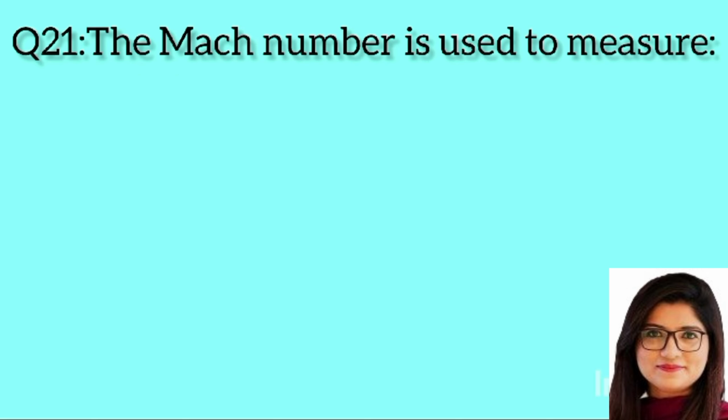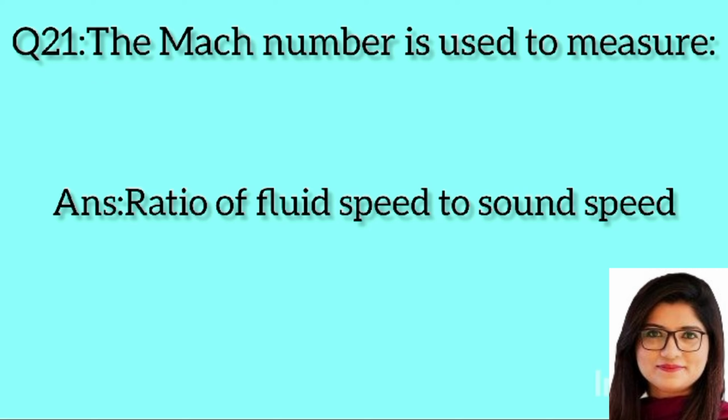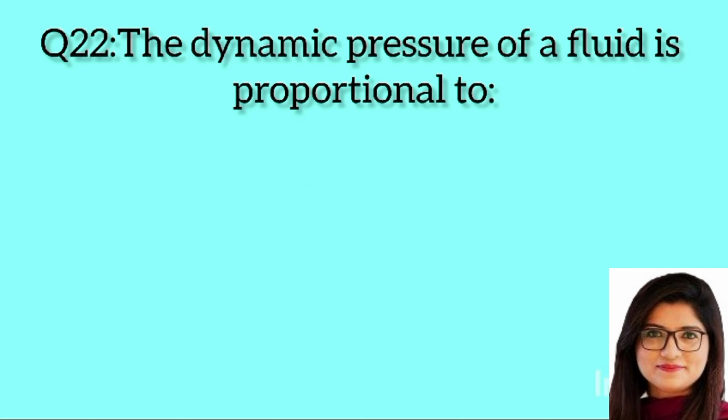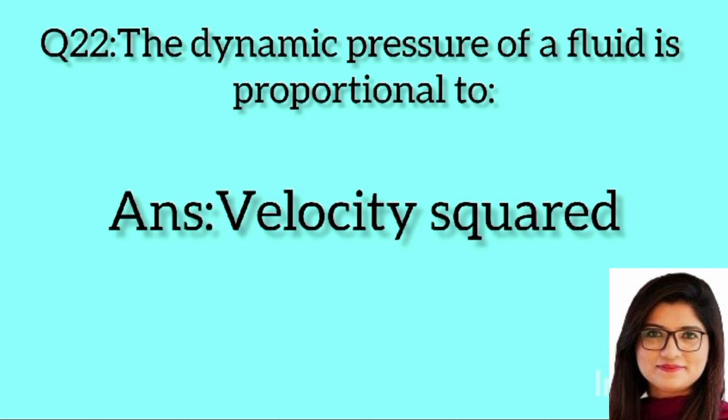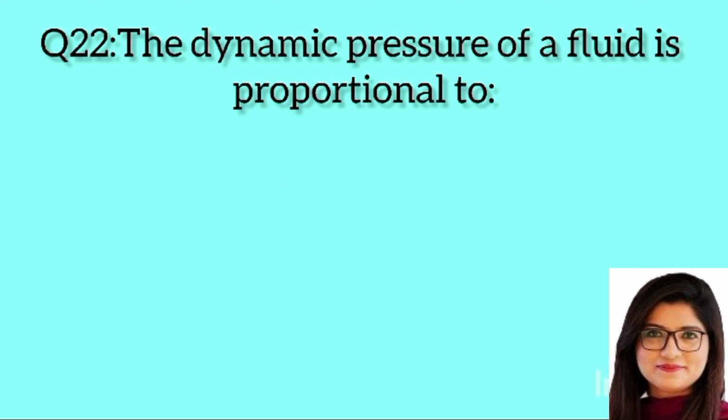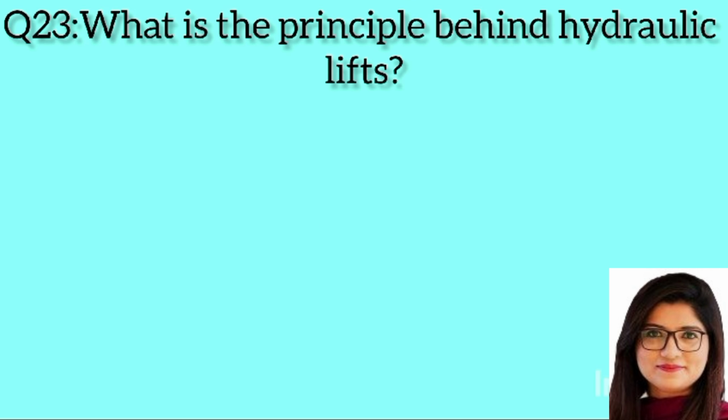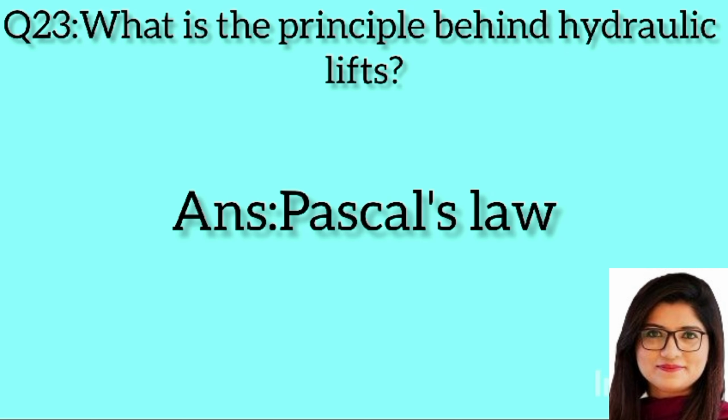Question 21. The Mach number is used to measure the: Answer: ratio of fluid speed to sound speed. Question 22. The dynamic pressure of a fluid is proportional to: Answer: velocity squared. Question 23. What is the principle behind hydraulic lifts? Answer: Pascal's law.